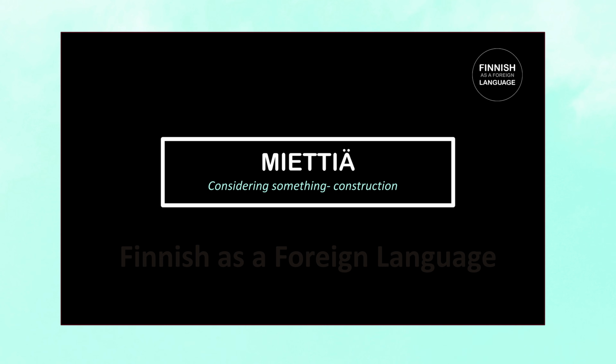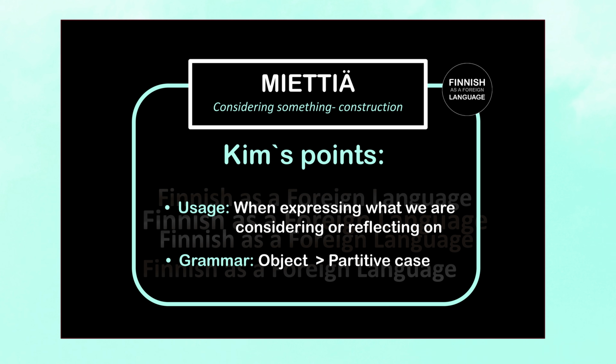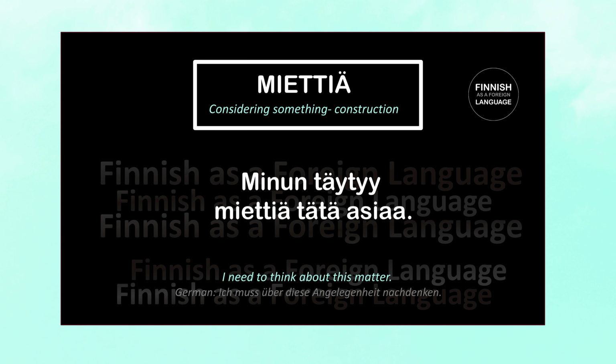Let's start with the first one. The so-called considering something construction. We often use miettiä when we want to express what we are considering or reflecting on. In such constructions, the object must be in the partitive case. For example, minun täytyy miettiä tätä asiaa means I need to think about this matter.